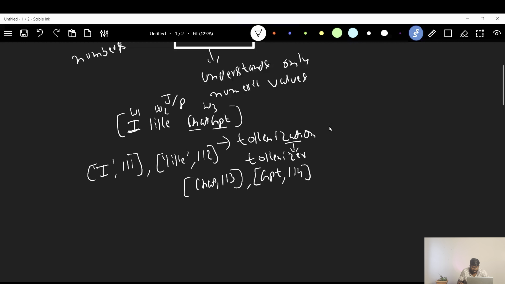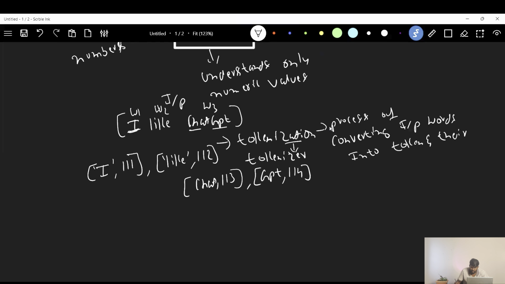You got it, right? Tokenization means the process of converting the words in the input sentence to tokens with their associated token IDs. This process is called tokenization.